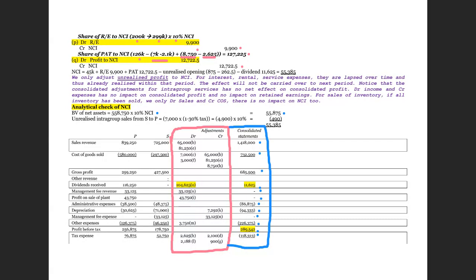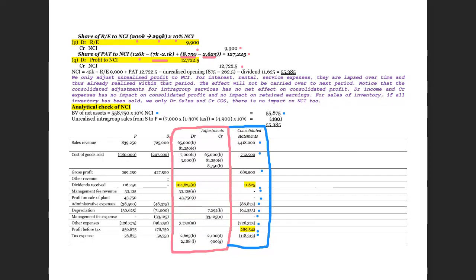However, as I've said before, the financial statement of this subsidiary did not take into account our consolidation adjustments. If there exists any unrealized profit selling from the subsidiary, we will ask the non-controlling interest to share. So therefore, the unrealized or the remaining portion, we have to adjust here.